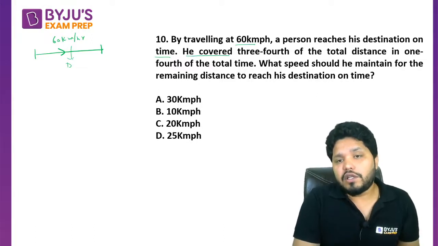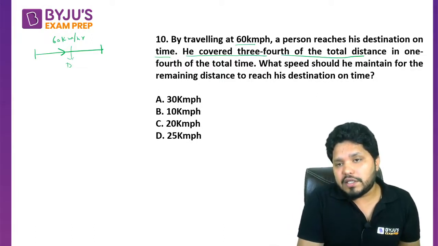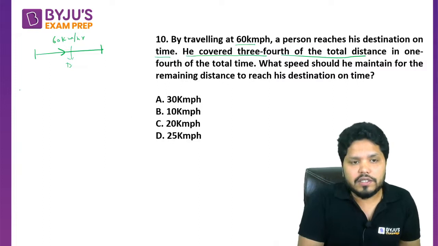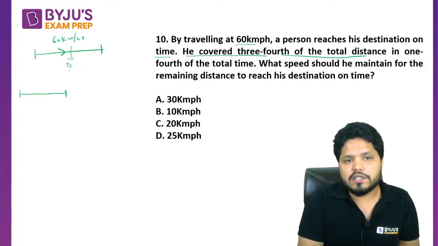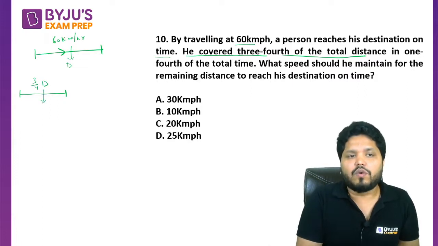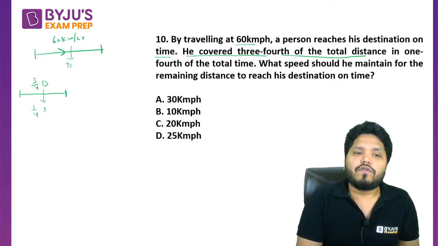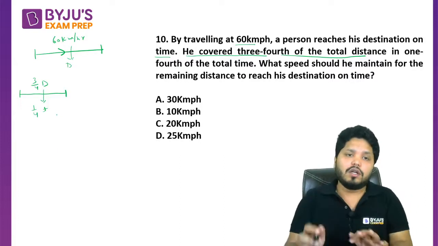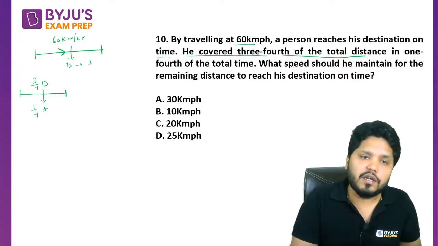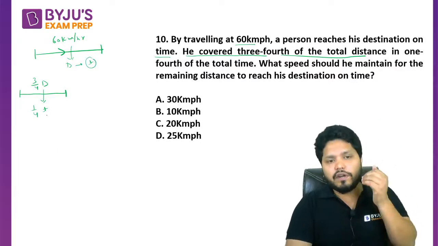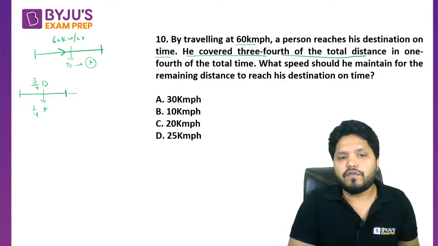Now he covered 3/4 of the total distance. 3/4 of the total distance means, suppose the total distance is d, so 3/4 of d distance he has covered in 1/4 of the total time. Suppose the total time he is taking here is t. So in 1/4 of the time he is covering 3/4 of the distance.